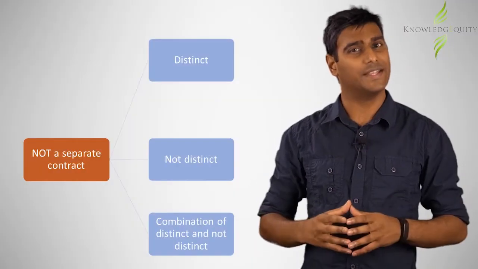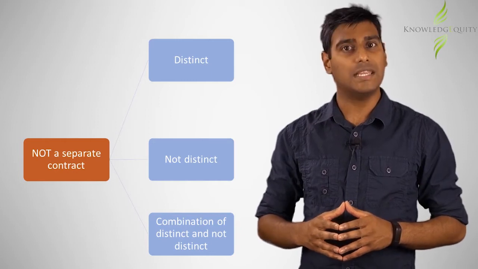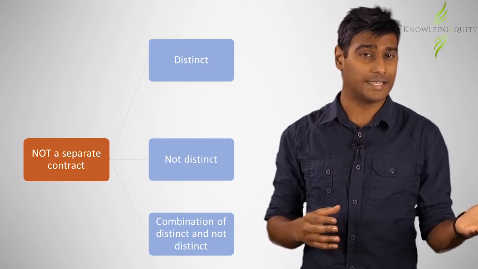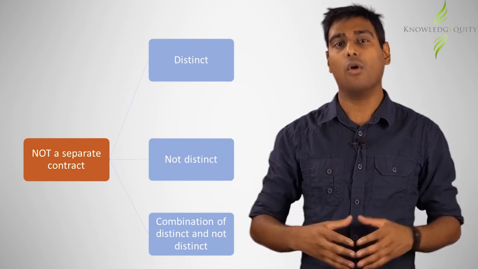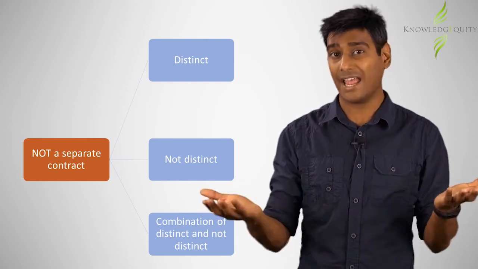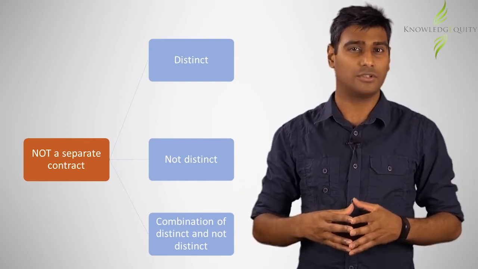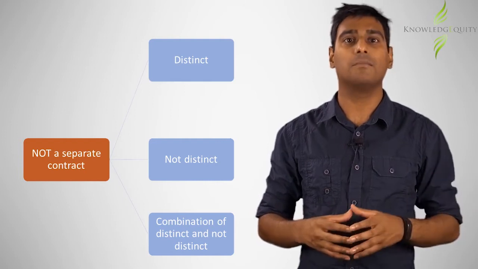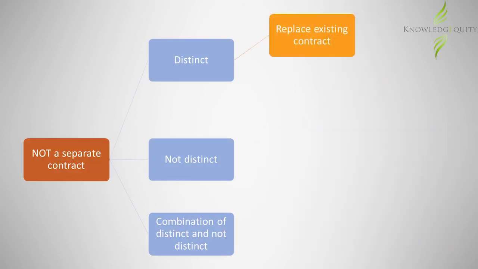To determine how to further account for this modification, we need to determine if the goods or services are distinct, not distinct, or a combination of both distinct and not distinct. If the goods or services are distinct, then the modified contract would replace the existing contract. The revenue that was already recognized would not be adjusted, and the future revenue would be adjusted on a prospective basis.